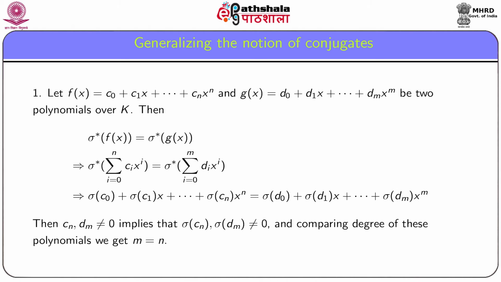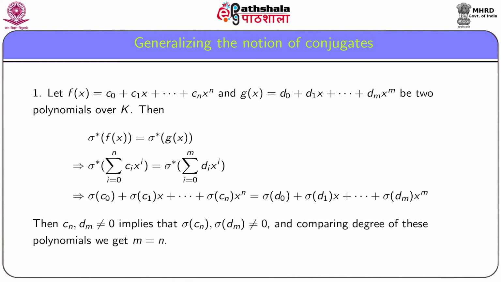Since cn has been assumed to be the leading coefficient of f(x), cn is non-zero, and similarly dm is non-zero. And since sigma is an isomorphism, sigma cn and sigma dm are also non-zero.